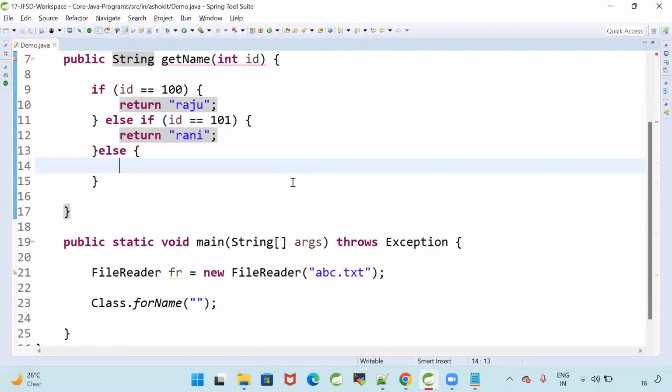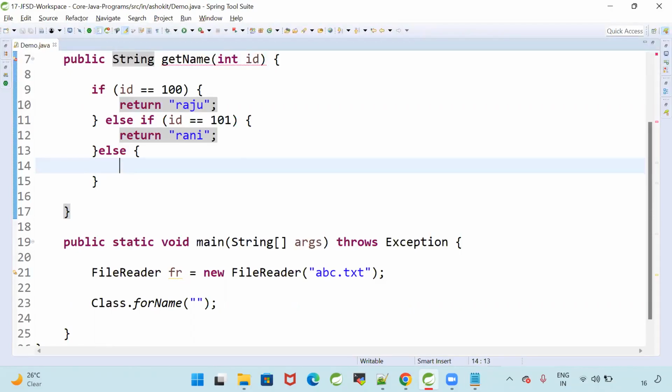For example, you want to retrieve some data from the database by using some ID. If you give a valid ID, I can give the data. If you give an invalid ID, I want to throw the exception. It is a problem. You are giving invalid input.